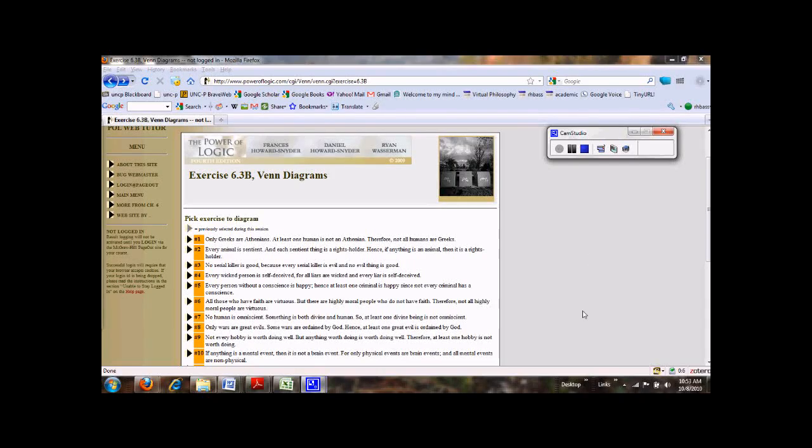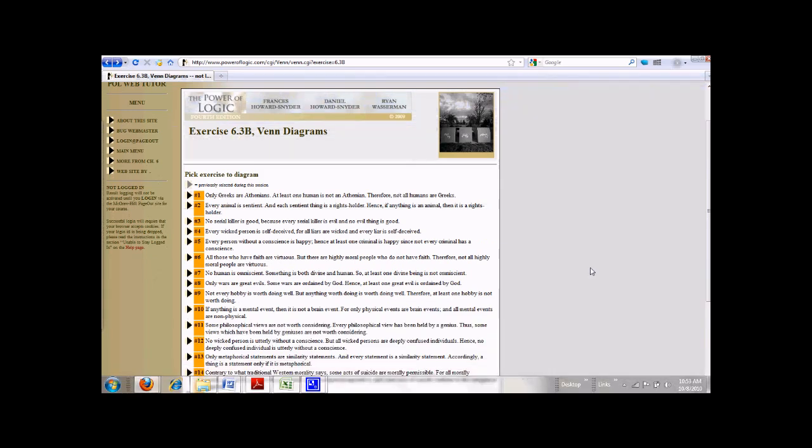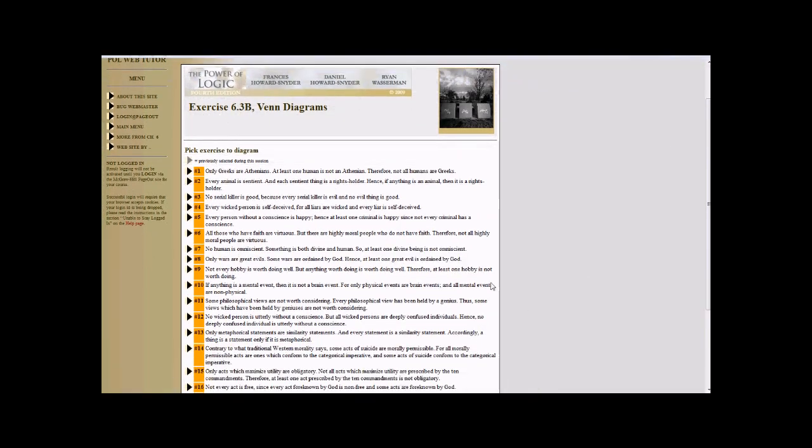Hi everybody. Today I want to walk you through how to do one of these diagrams for a categorical syllogism with an only statement in it. Let's take a look at number 8. That'll do for our purposes. Only wars are great evils. Some wars are ordained by God. Hence, at least one great evil is ordained by God. Let's go there.